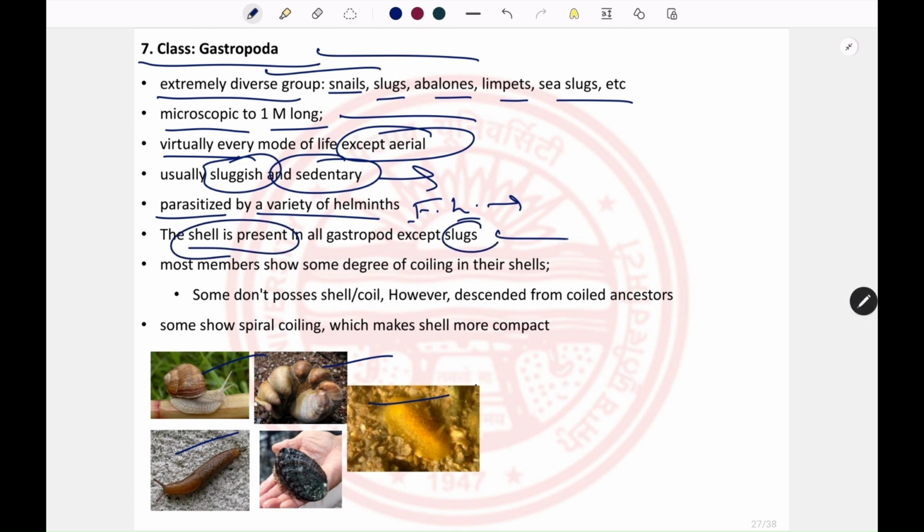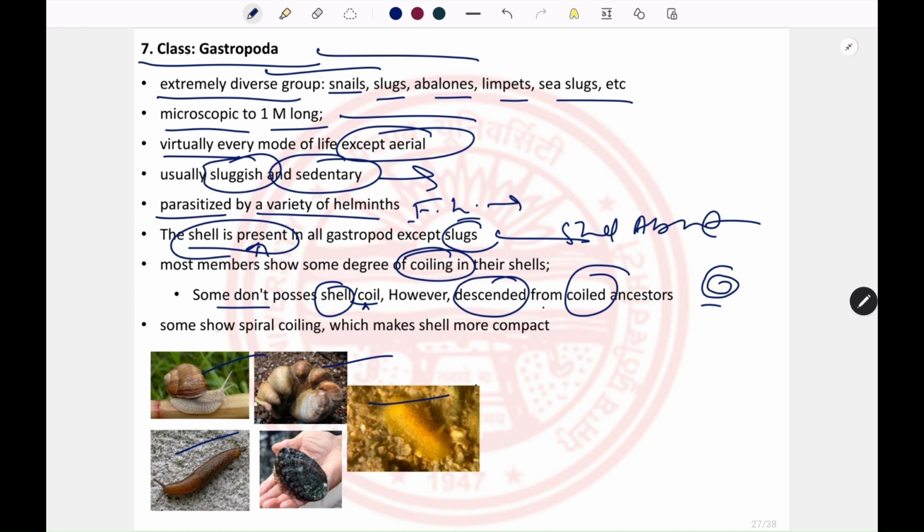However, in some members like the slug, the shell is absent. And when the shell is present, it is usually with a degree of coiling. However, in some members of the gastropods, they don't possess a shell like the slug, and if the shell is present, they don't have the coil. However, those members are also descended from an ancestor that had a shell with coiling. And this spiral coiling in the shell makes the organism lesser in size. So the spiral shape in the shell makes for compactness.